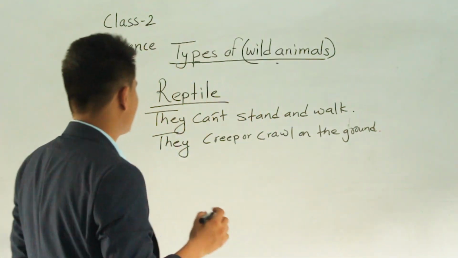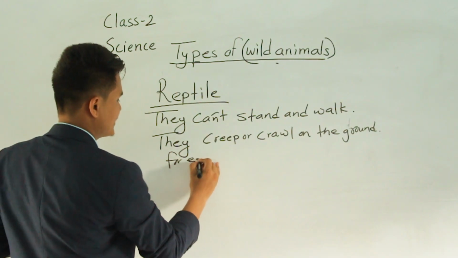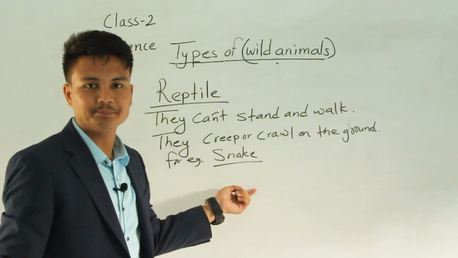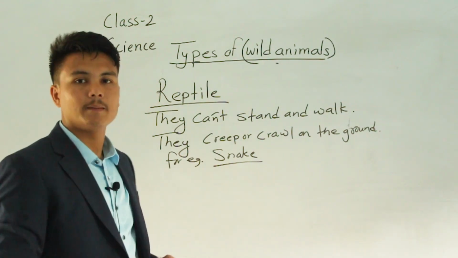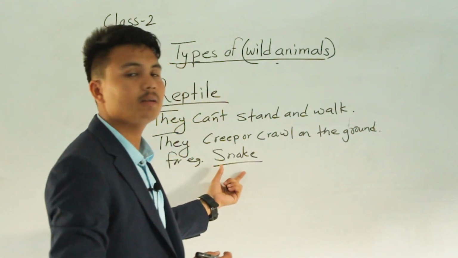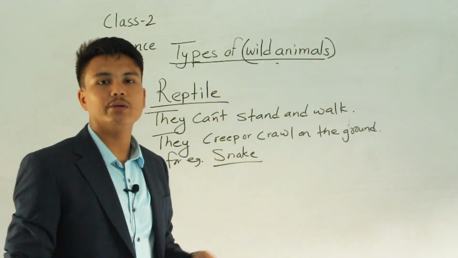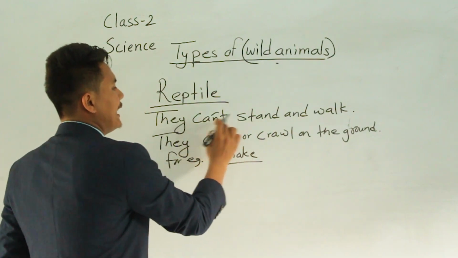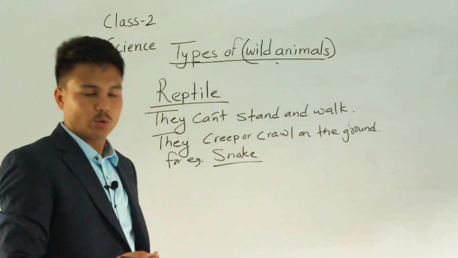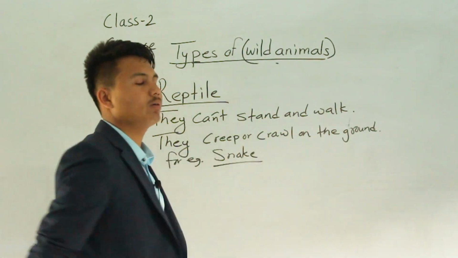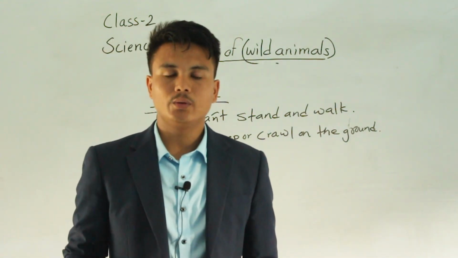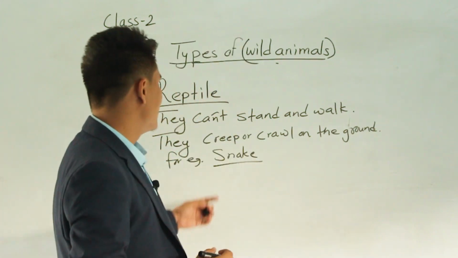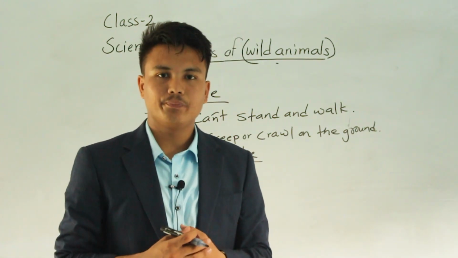So some examples of reptiles. For example, snake. Have you ever seen a snake? Yes, we have seen. Especially they are a seasonal animal. We see snakes during the summer season. Snakes do not have legs and can't stand and walk like us. So snakes have to creep or crawl on the ground for movement. To go from one place to another, these reptiles should creep or crawl on the ground.